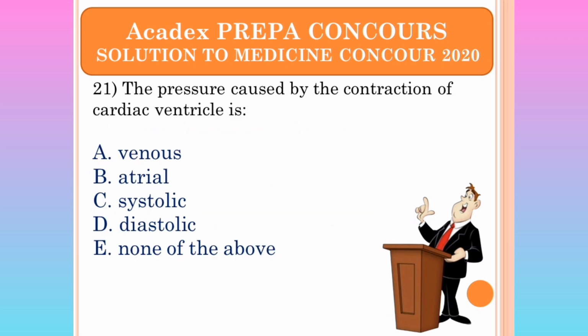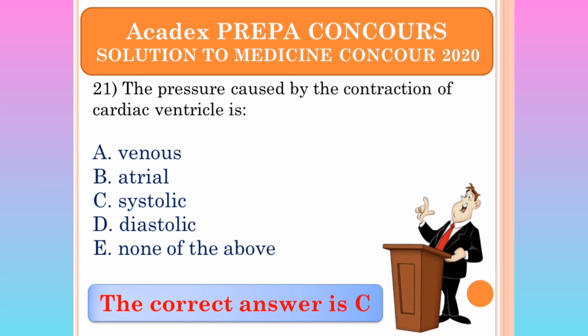The pressure caused by the contraction of cardiac ventricles is the name. How do we call the pressure? The pressure can be called systolic pressure. Yes, systolic pressure. So we get the pressure caused by the contraction of cardiac ventricles.